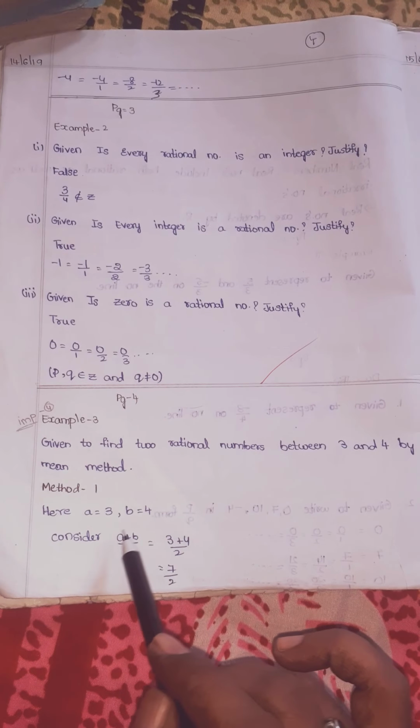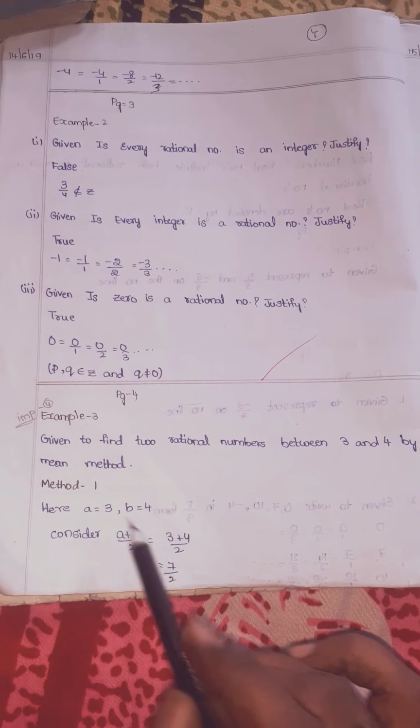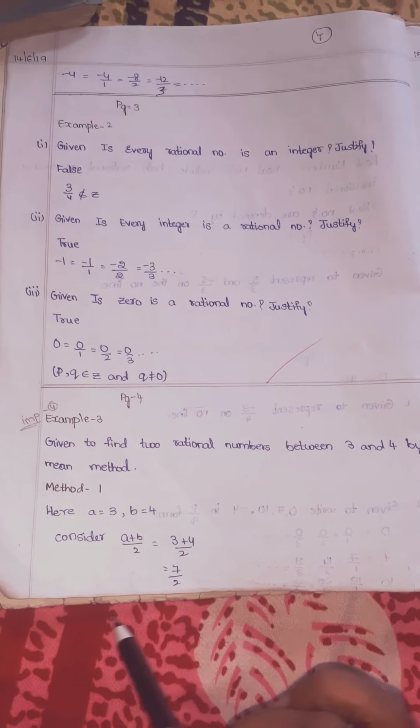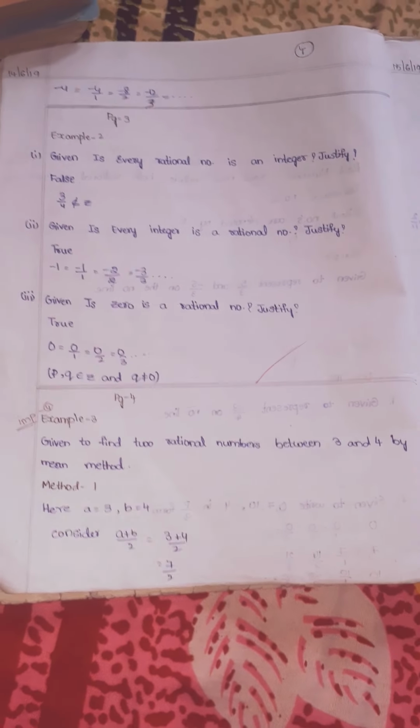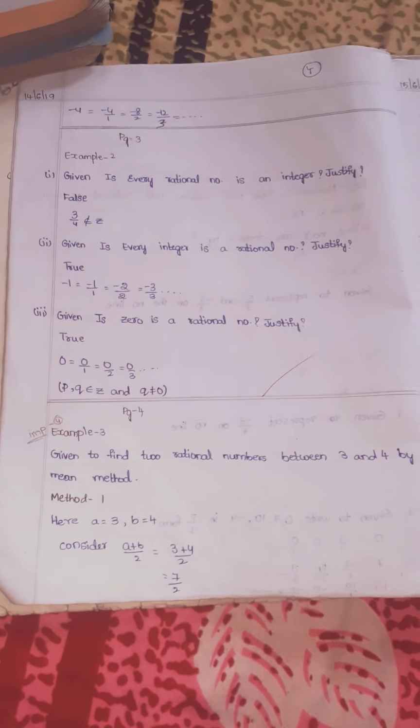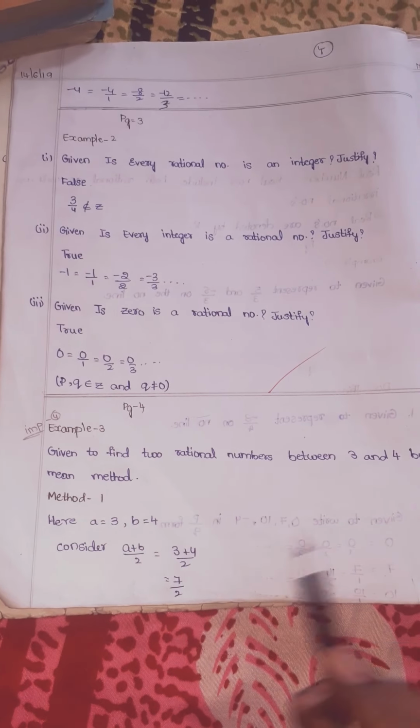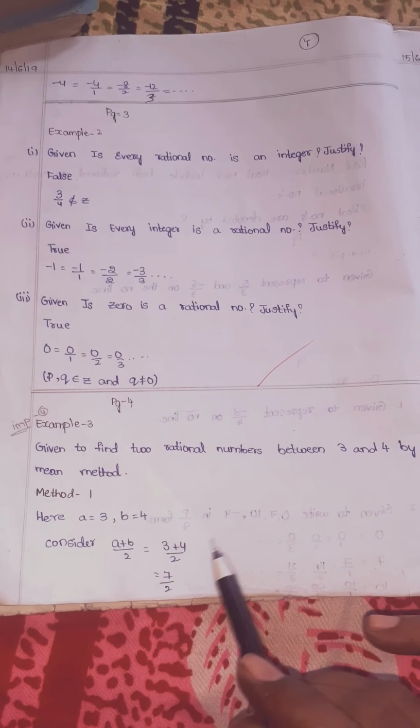So consider this is the formula, children: a plus b by 2. A value is how much? 3. B value is 4, by 2. 3 plus 4 how much? 7 by 2. One rational number we got, children. Now let us find the second rational number.